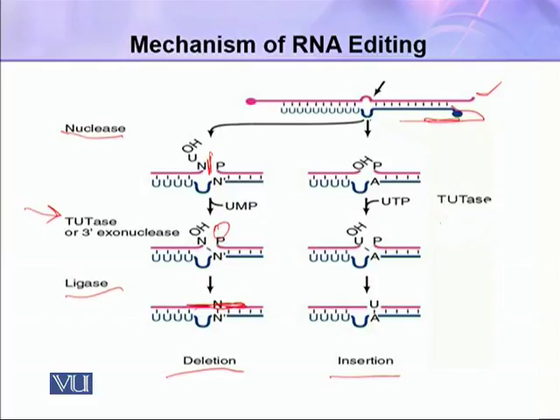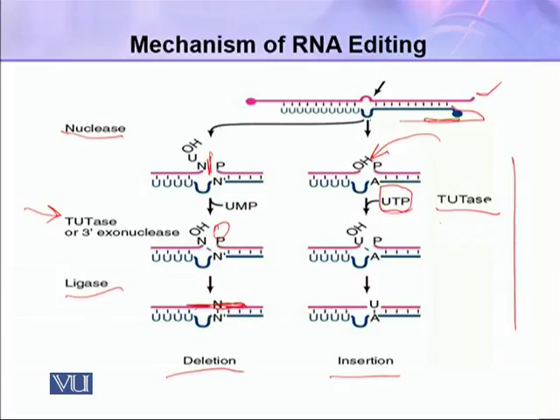So this is the case of insertion. So in case of insertion, similar 3 events take place for the insertion of one U base to the nucleotide. So in the first step, nucleases cut this mRNA, and in the second step, this TUTase or 3' exonuclease will cut one UMP from this UTP.